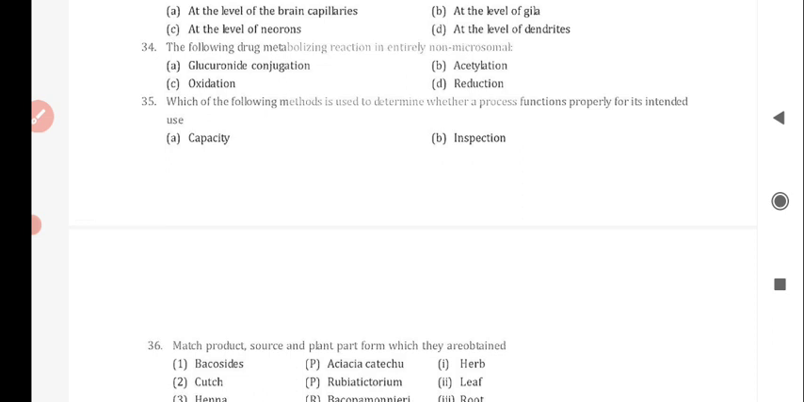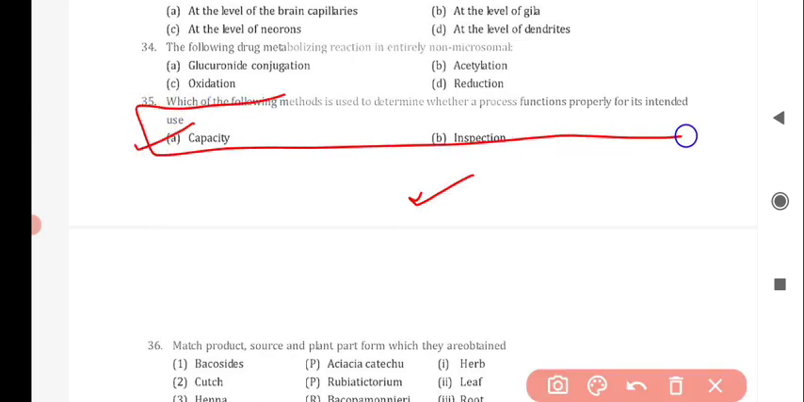So we can skip this question as all the options are not available. We can do it in later videos.